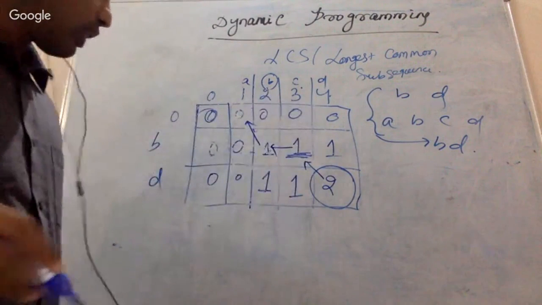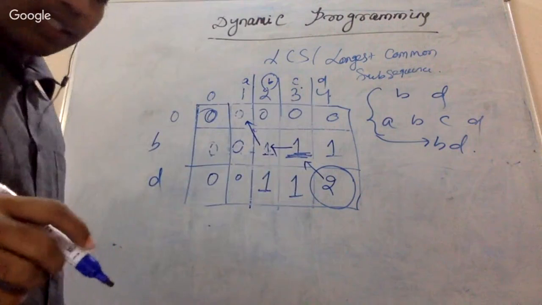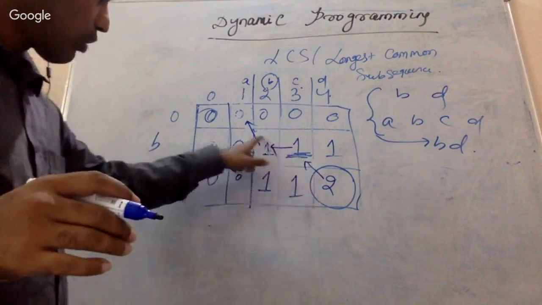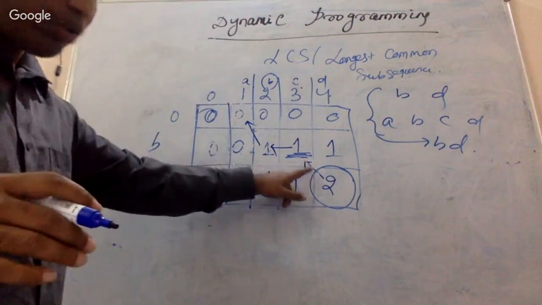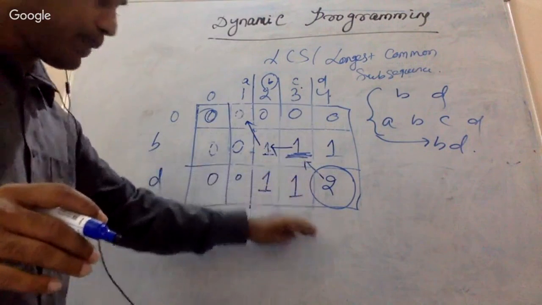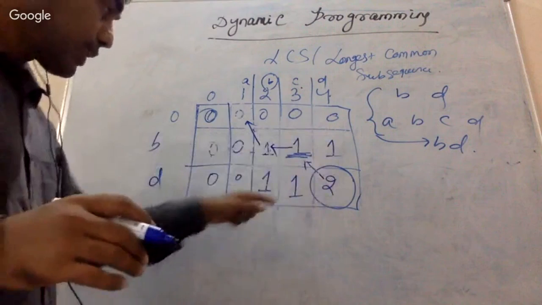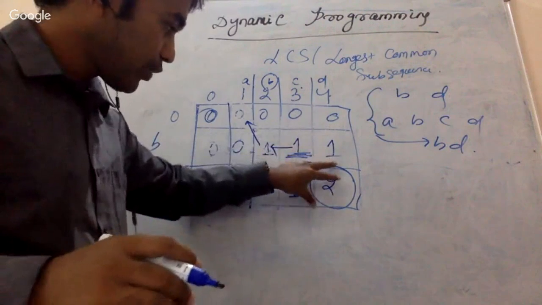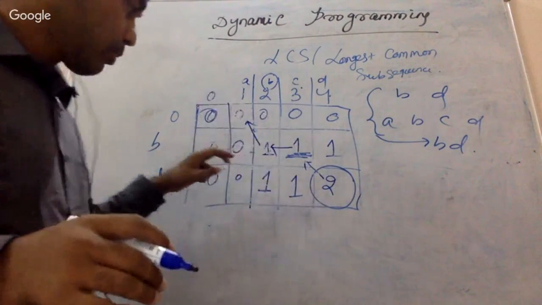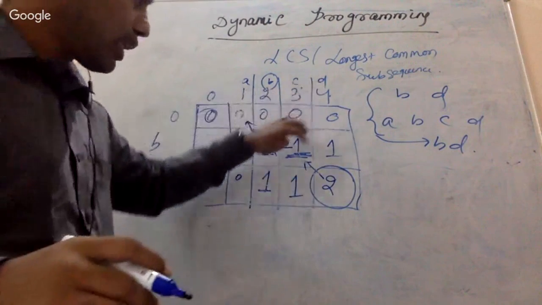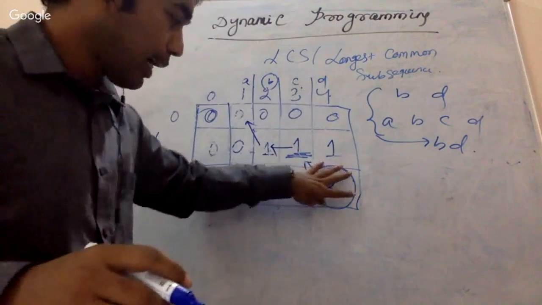After drawing this particular arrow, whenever there is an arrow, just print that. If there is a match, then only you had drawn an arrow, right? If you remember, only if there is a match do you take it from the corner and add 1.